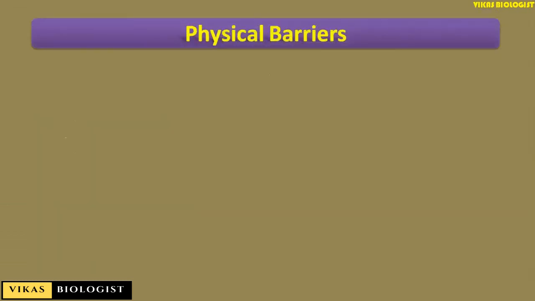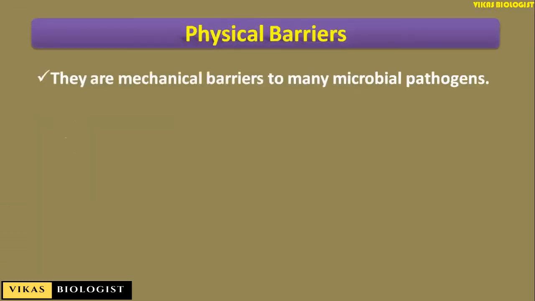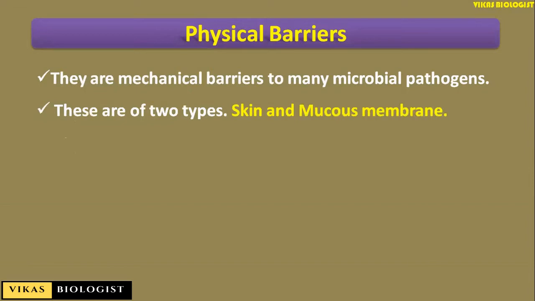When we look at the physical barriers, they are the mechanical barriers to many of the microbial pathogens. The best example here is the skin and the mucous membrane. Outer tough layer of the skin, that is stratum corneum, and the mucus secretions by the mucous membrane prevent entry of the microorganisms.